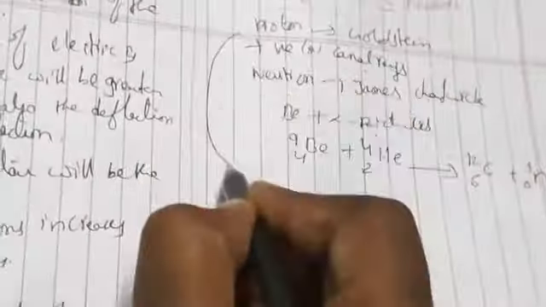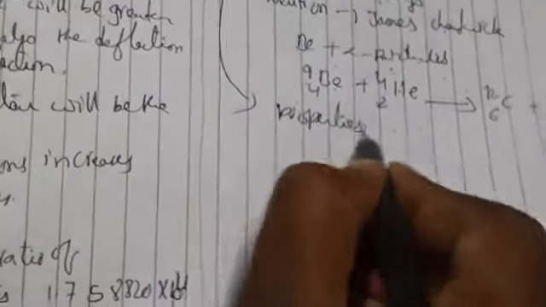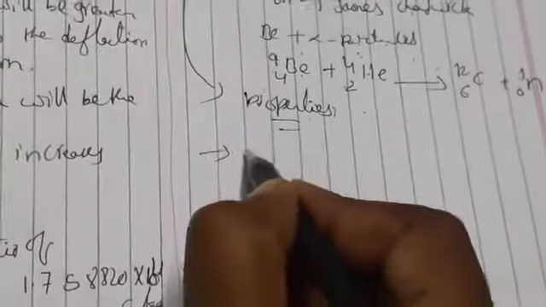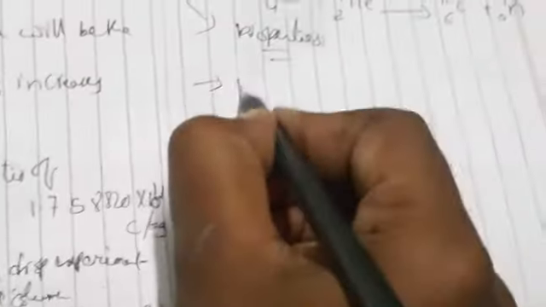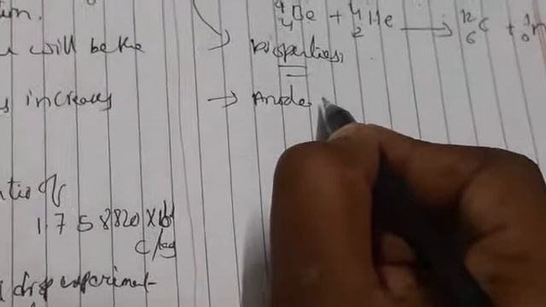Now the proton has some properties, let us discuss. As we have seen for the electron, cathode rays travel towards the anode.